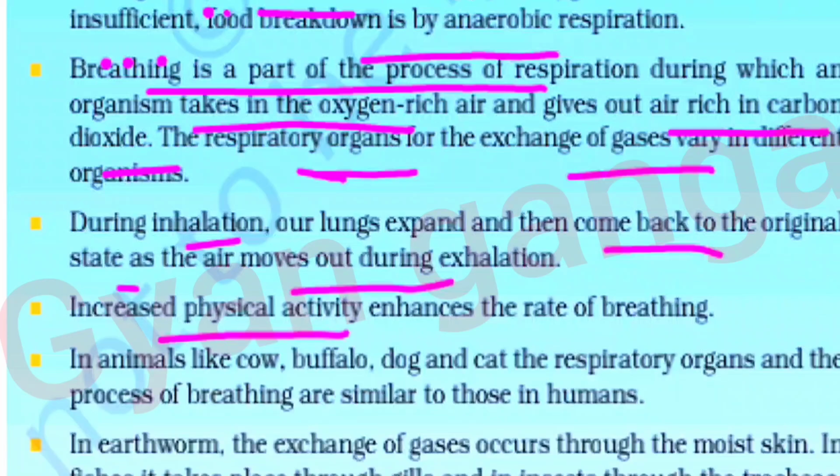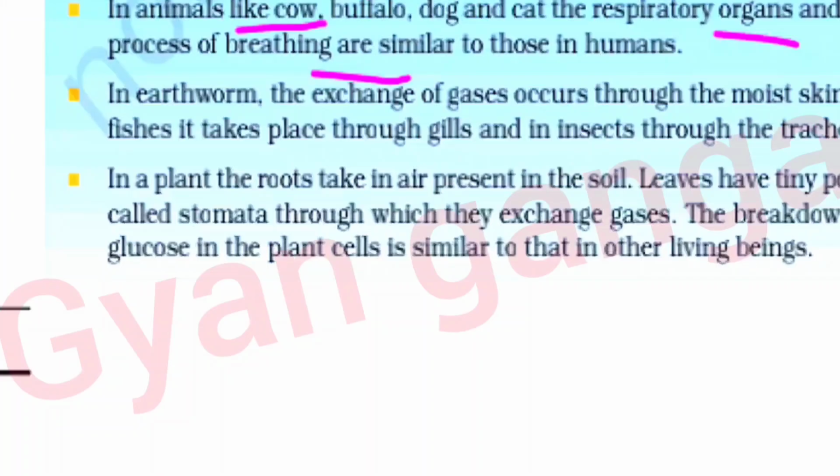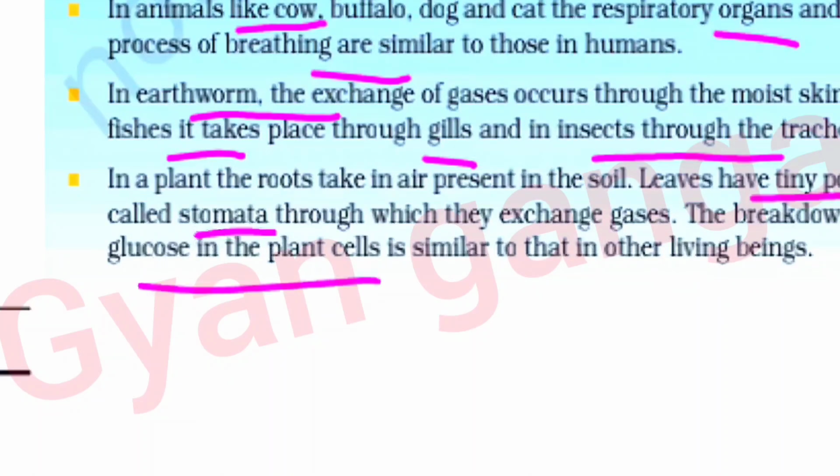In animals like cow, buffalo, dog, and cat, the respiratory organs and the process of breathing are similar to those in humans. In earthworm, the exchange of gases occurs through the moist skin. In fish, it takes place through gills and in insects through the trachea. In a plant, the roots take in air present in the soil. Leaves have tiny pores called stomata, through which they exchange gases. The breakdown of glucose in the plant cell is similar to that in other living beings.